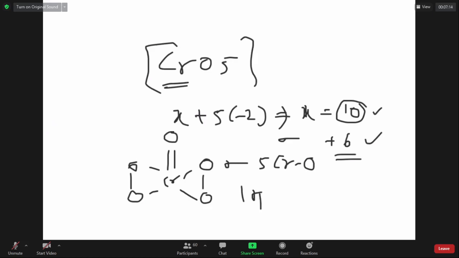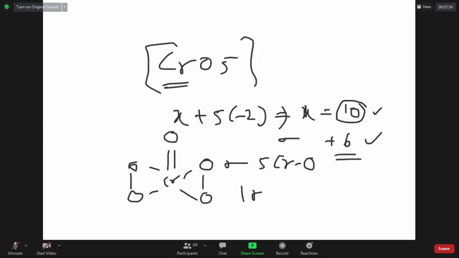Now, oxidation by this, sir? Oxidation by this means what? Its oxidation state is plus 6 only, because the maximum allowed state is plus 6. Okay? Are we clear on this? Yes, sir. Clear, sir.